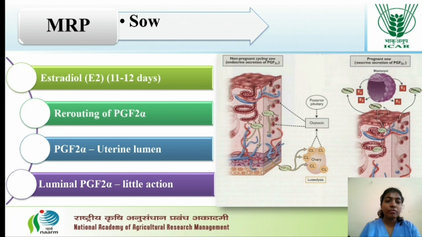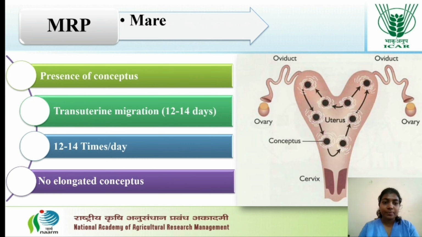In the sow, there are two different factors. One is estradiol, which is secreted by the conceptus itself by day 11 to 12. Under the influence of this estradiol, there is a rerouting, a change in the direction of the flow of PGF2 alpha into the uterine lumen. In the uterine lumen, this PGF2 alpha has little or no action, or it gets destroyed, so that the CL will persist.